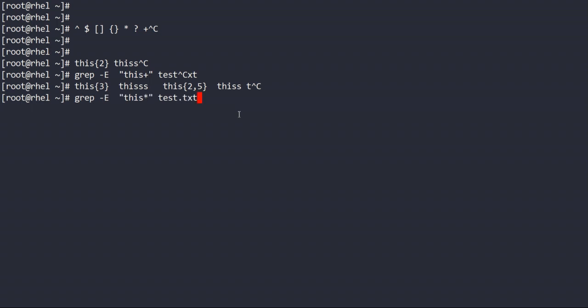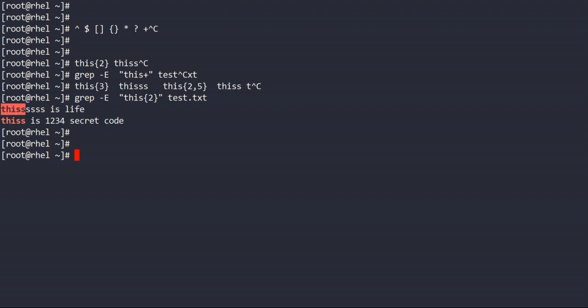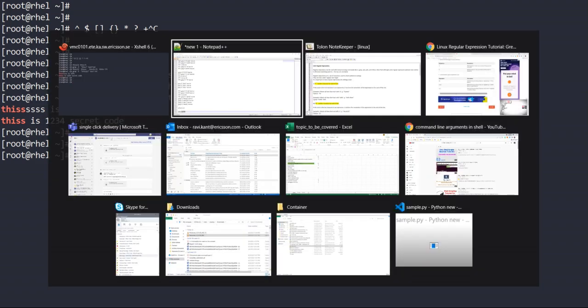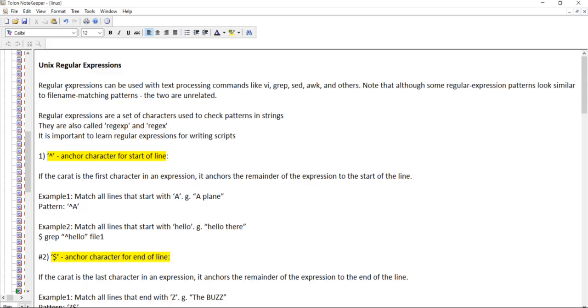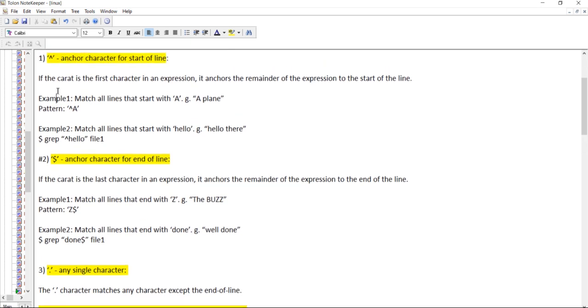Okay, let us try to find this. I am looking to find where it's present 2 times. See, it's highlighting this part only. So these were all our regular expressions, and these are very critical, very important. Okay, let me see in my notes what is left. Where is my notes? Okay, so regular expression, this we have studied.